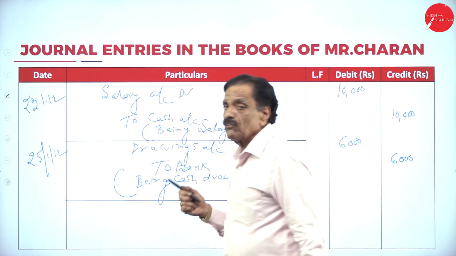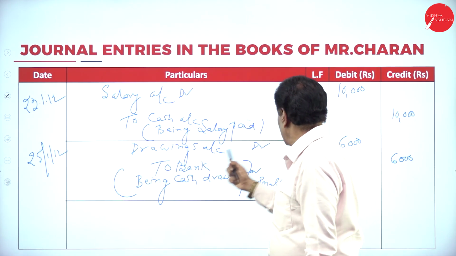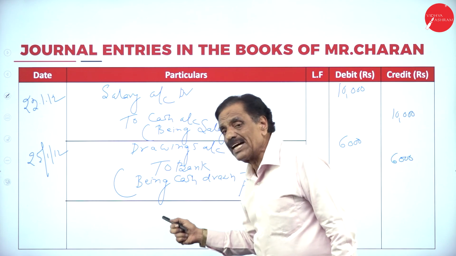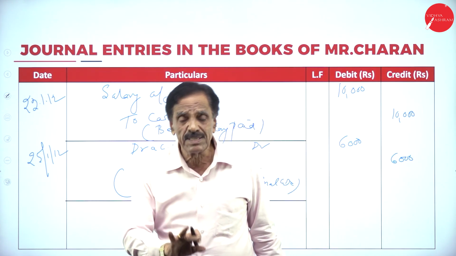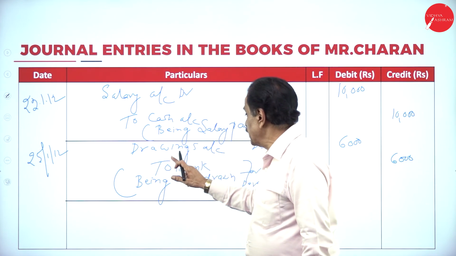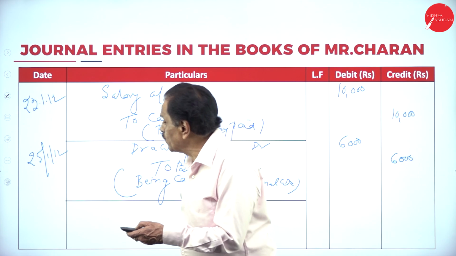So anything drawn for personal use is drawing. What's the entry? Drawings account debtor to bank account. We assume that it has been drawn from the bank. Bank is a personal account: debit the receiver, credit the giver. So the entry is drawings account debtor to bank account. We'll move on to the next one.